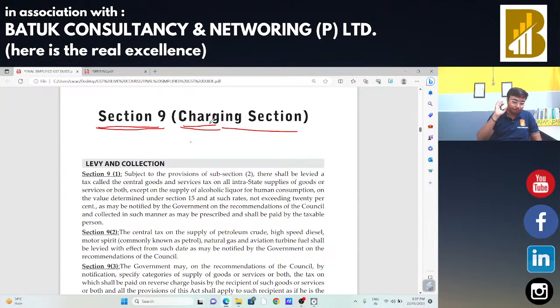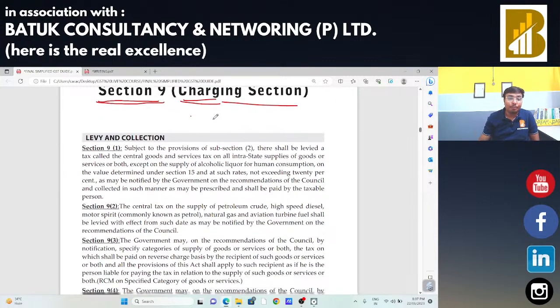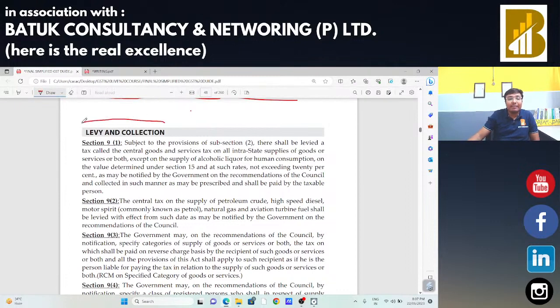Okay. Now we are going to start our discussion on Section 9 of the CGST Act, that is the charging section for GST. Whatever the act may be, there is always a charging section. Income tax is charged on direct income, wealth tax is charged on wealth creation, customs duty is charged on import and export. Same way, GST is to be charged according to the charging section. We can say Section 9 of the CGST Act, that is the charging section, will be the initial base of GST. Okay, so the charging section will decide levy and collection.